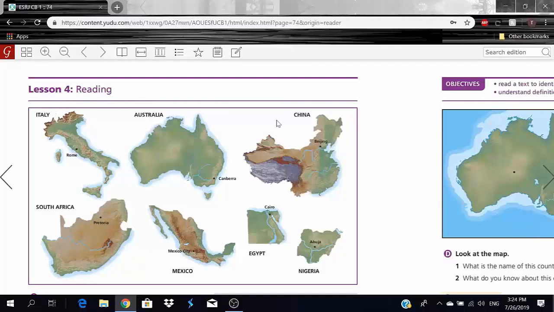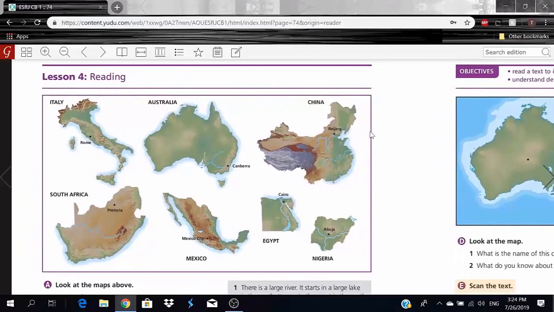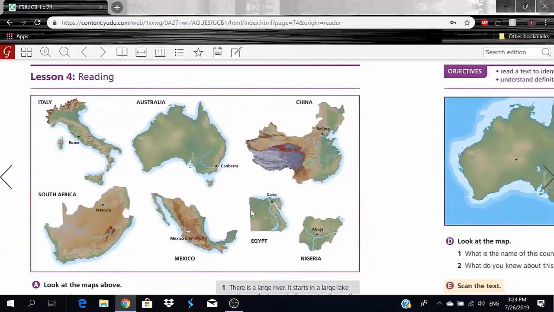Okay, you guys, so now moving on to lesson 4, reading. Looks like we have a map here and we have some countries. So let's go. Here we have Italy, right? And the capital is Rome, and this is how it looks on the map. And then we have Australia, and the capital is Canberra. Then we have China, Beijing. This is, by the way, how all these countries look on the world map.